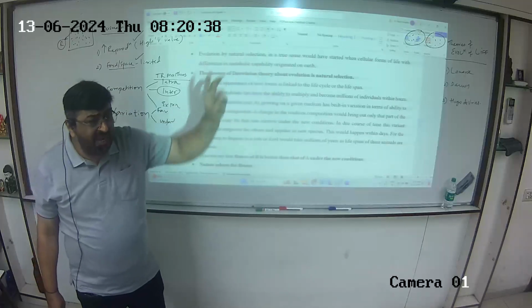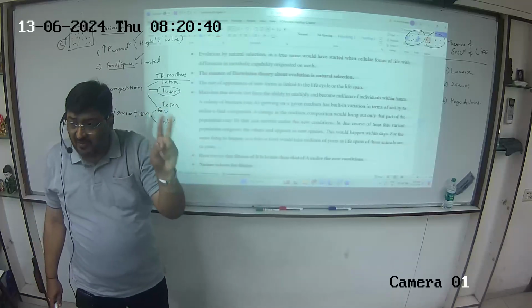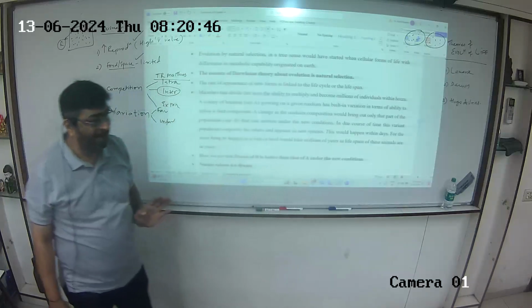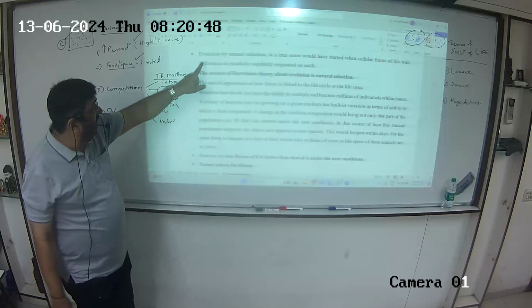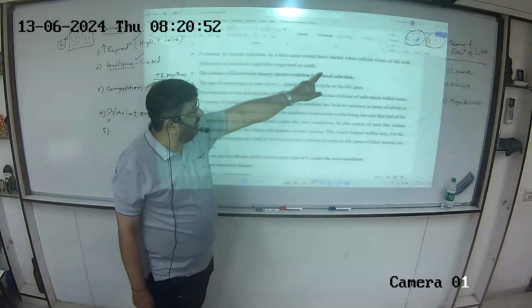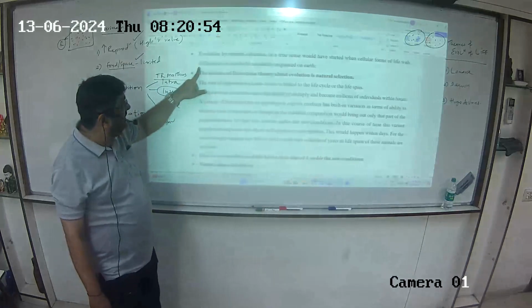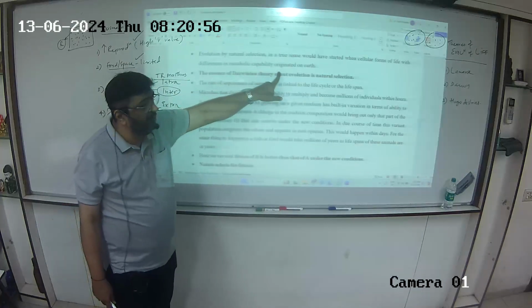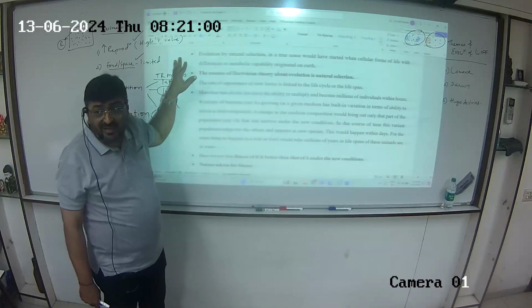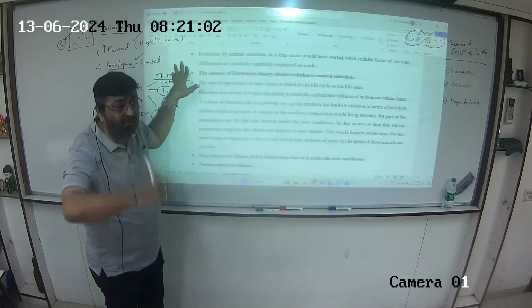For the first time when you have two cells with differences in their metabolic capacity, natural selection must have started then. Evolution by natural selection would have started when cellular forms of life with differences in metabolic capability originated on Earth. So this is now tracing when natural selection must have started on Earth.